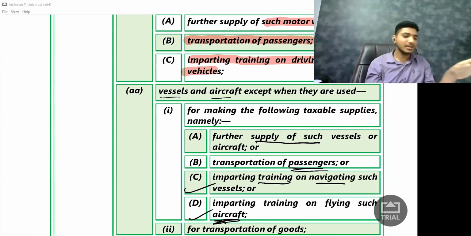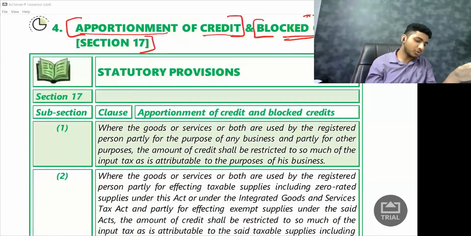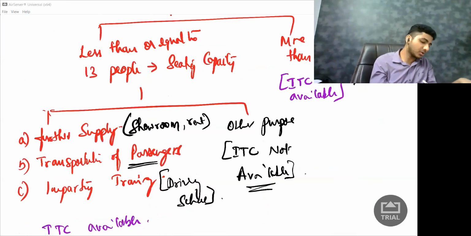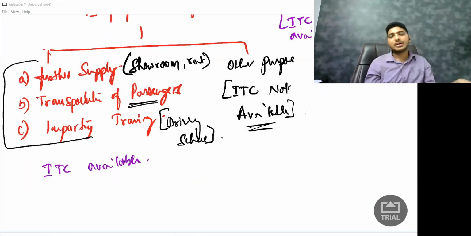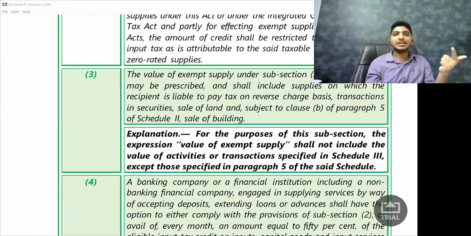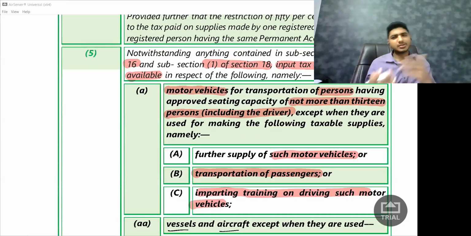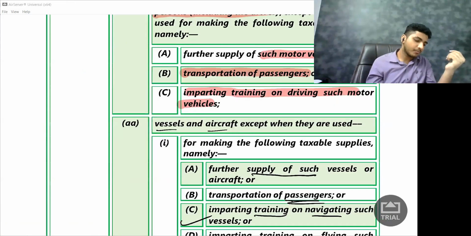So very simple thing. Whatever was applicable for motor vehicles, these conditions are also applicable for vessels and aircraft. But in vessels and aircraft, we don't have that condition of the small one or the big one, less than 13, more than 13. That condition is not there.